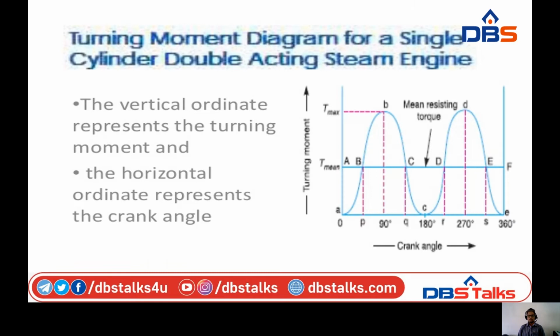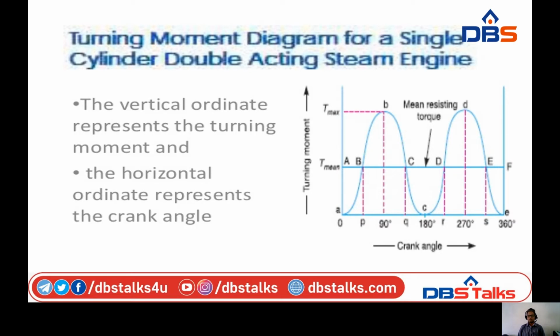Then coming to the turning moment diagram. The turning moment diagram for all engines, or for all types of energy delivery, is not equal. So we consider the turning moment diagram for a single cylinder double acting steam engine. In the figure, the vertical ordinate represents the turning moment and the horizontal ordinate represents the crank angle.